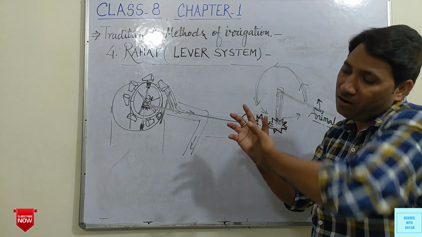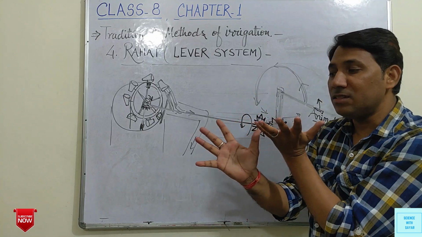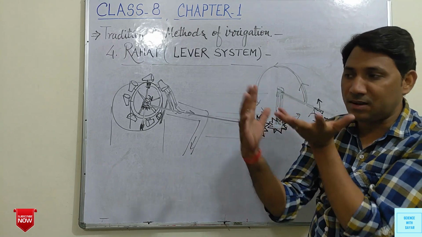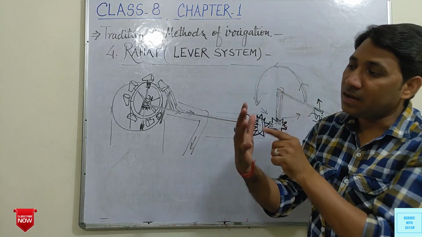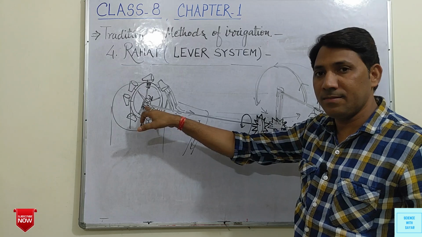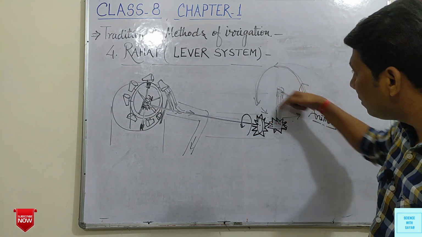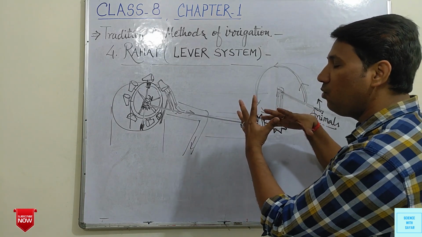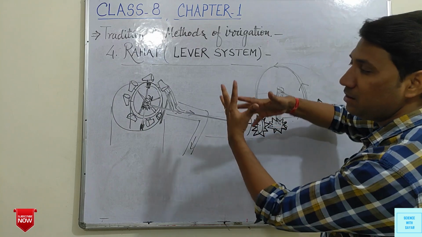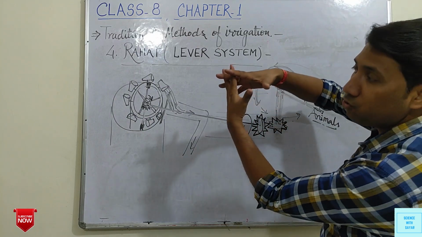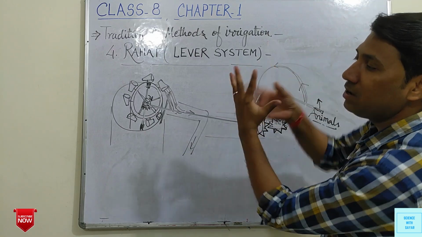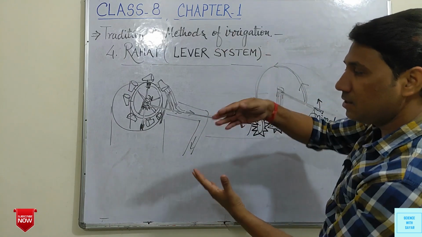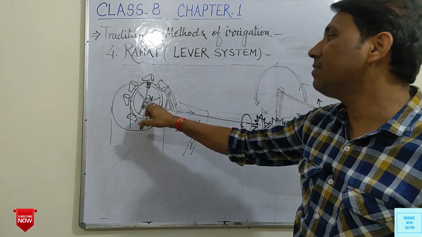When we move this in a circular direction, the lever-like structures, both connected to each other, move along, one in this direction and the other in that direction.